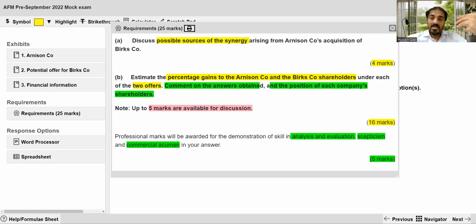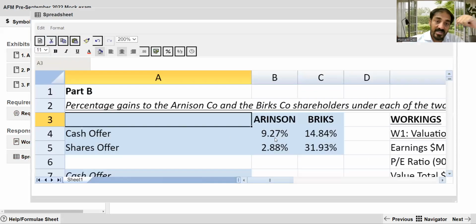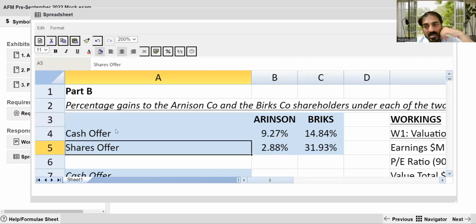In your draft, you need to comment on whatever facts you have derived from this calculation, and also, with reference to the case, consider the shareholder perspective.